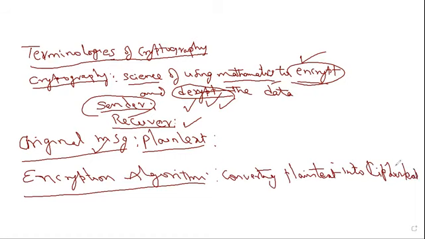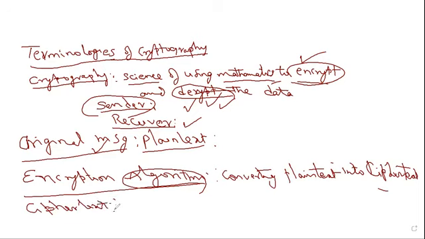Encryption is a process. We use that process to convert plain text into ciphertext with the help of encryption algorithms. There are so many encryption algorithms in the world, and by using them the sender can convert plain text into ciphertext. Another word we see now is ciphertext.